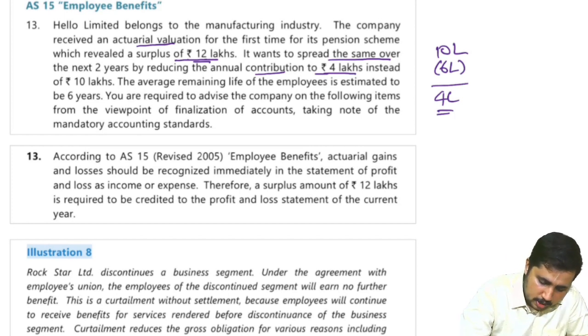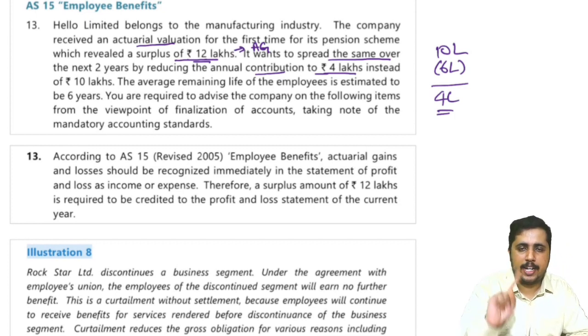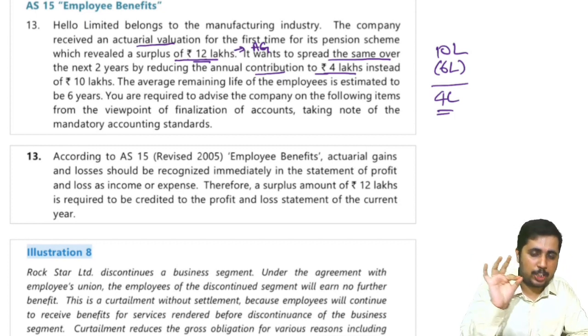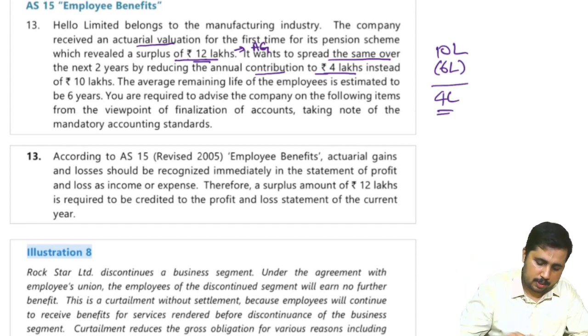But actually this 12 lakh will be what? Actuarial gain. Any change in the valuation due to actuarial calculations, that will come under actuarial gain or loss. What have we studied in AS 15? We studied that actuarial gain or loss should be immediately transferred to P&L. So therefore, automatically you can't spread this over.